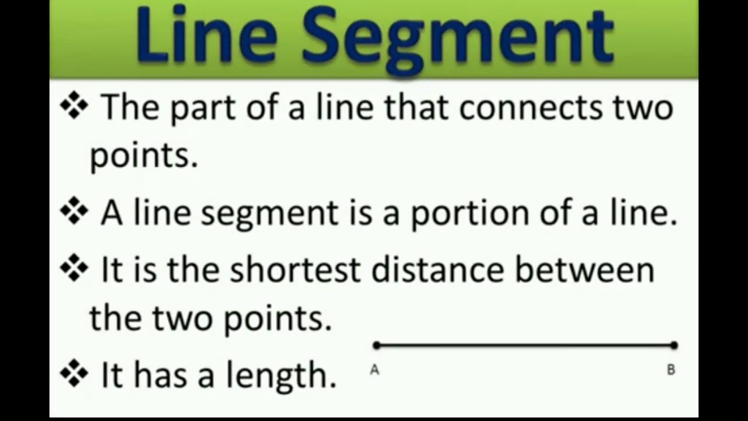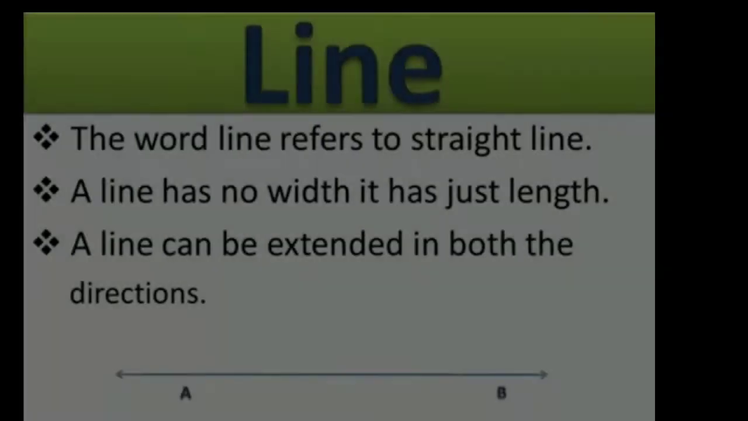Line segment. The part of a line that connects two points. A line segment is a portion of a line. It is the shortest distance between the two points. It has a length. The line segment is the shortest join of two points. The line segment joining two points A and B. The points A and B are called the end points of the segment.